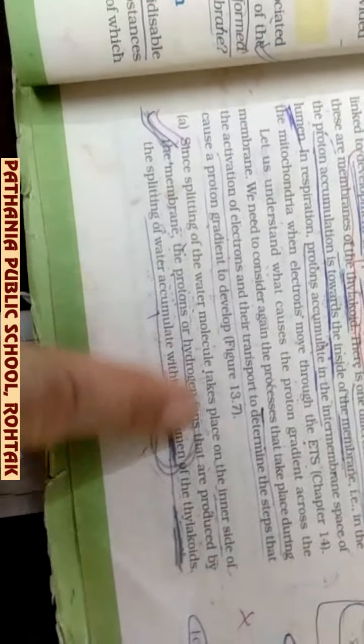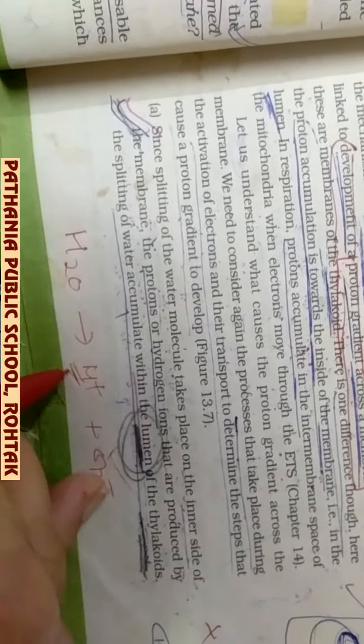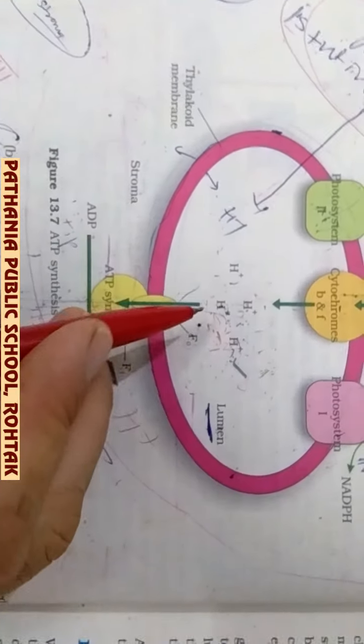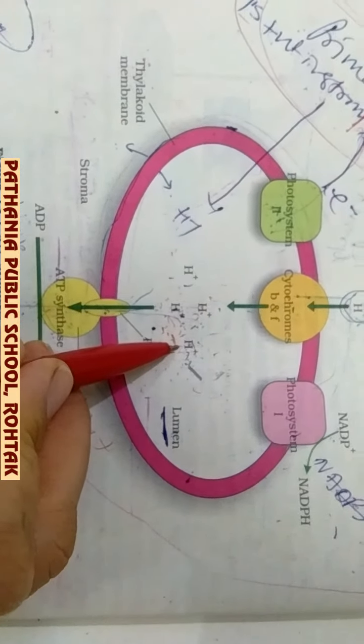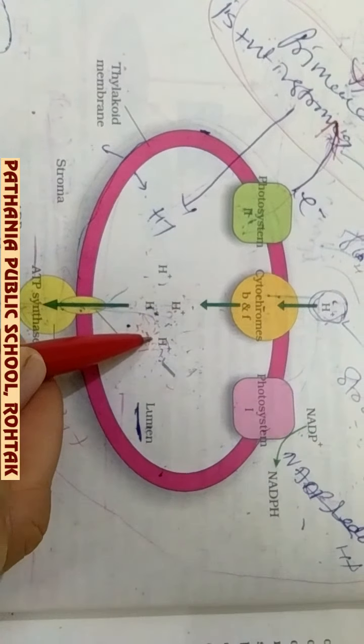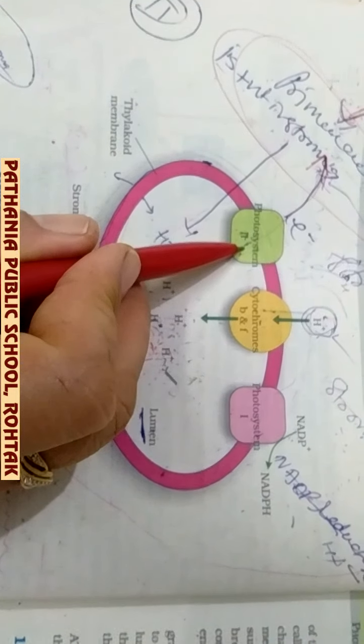Now the first point is how the gradient is created. The first point given here, number 1, is that photolysis of water takes place in the lumen of the thylakoid, and once the photolysis of water takes place, as I have discussed earlier, hydrogen ions are formed, so the concentration of hydrogen ions will increase in the lumen of the thylakoid. So this is one reason the hydrogen ion concentration increases in the lumen.